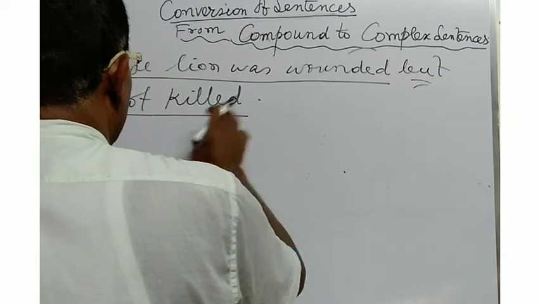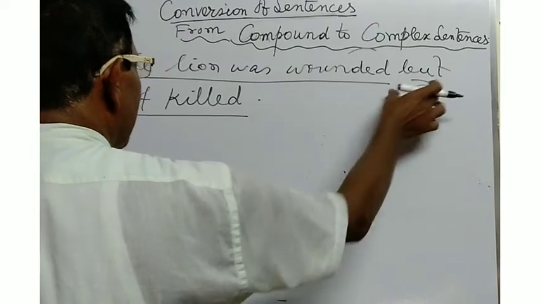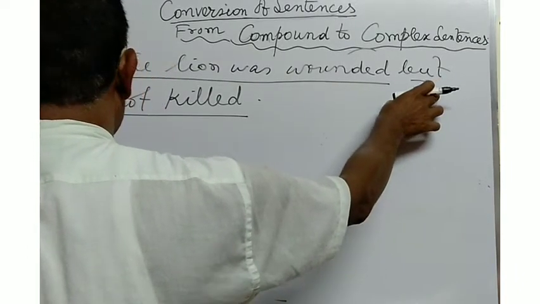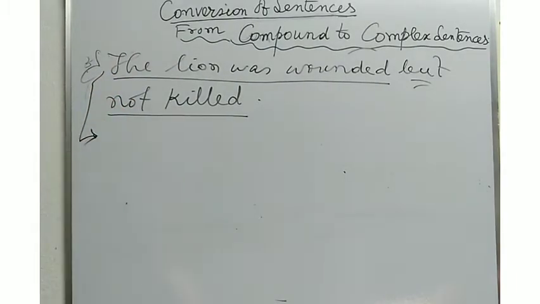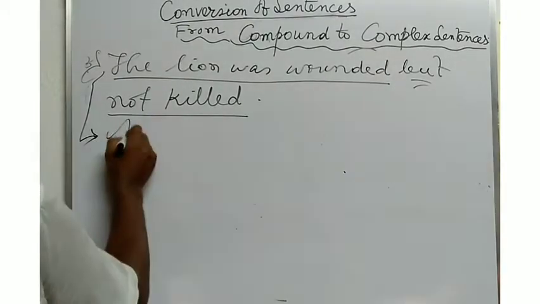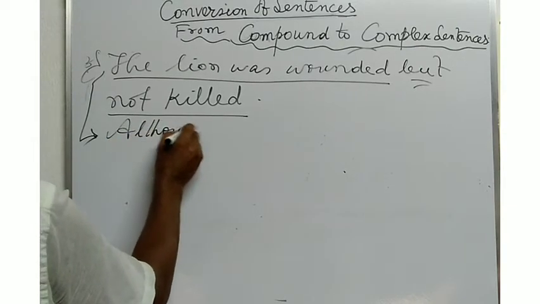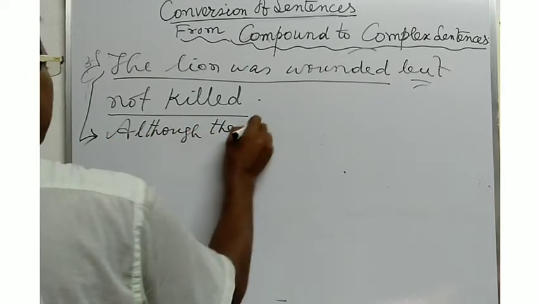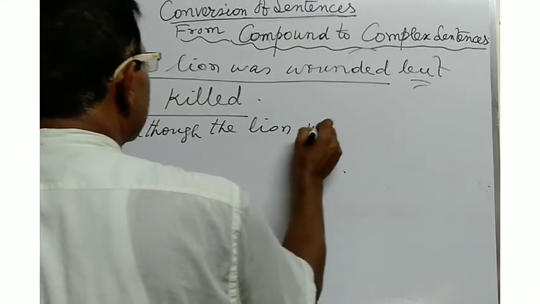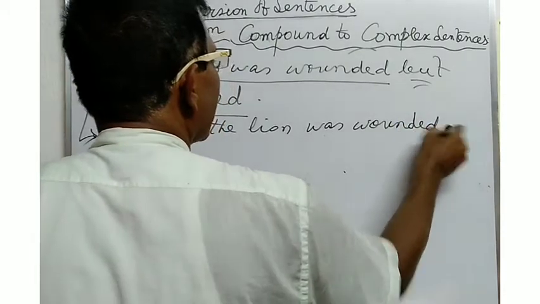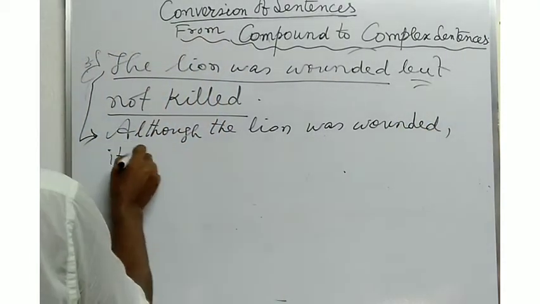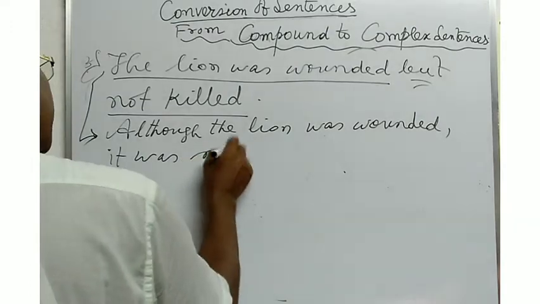Here, as there are two main clauses combined by a coordinating conjunction, if you want to convert the sentence into a complex sentence, you will have to use a subordinating conjunction such as although or though. Although the lion was wounded, it was not killed.